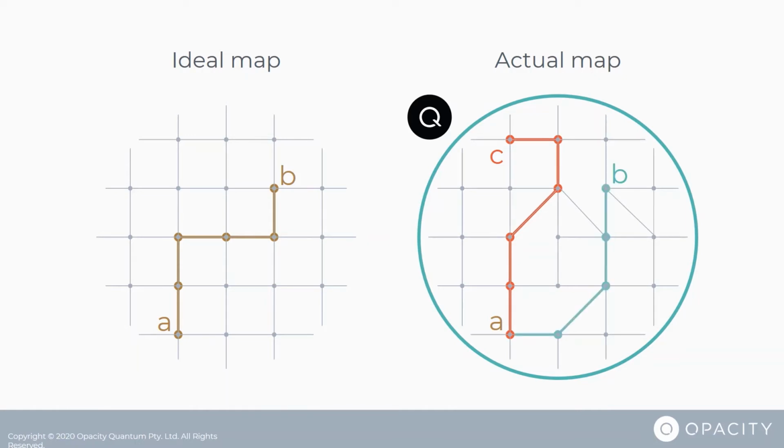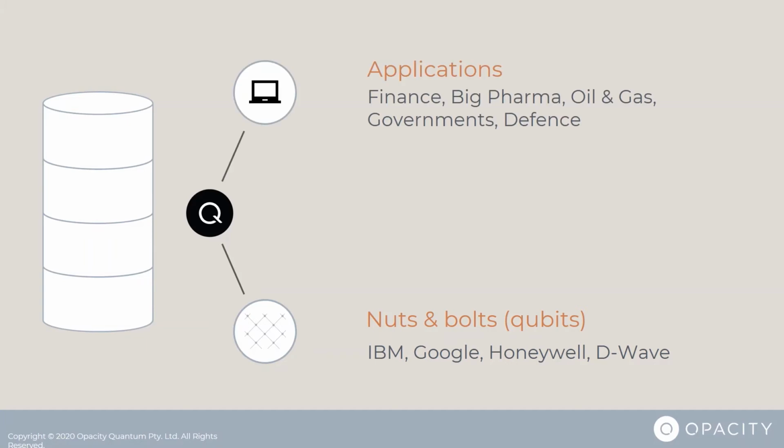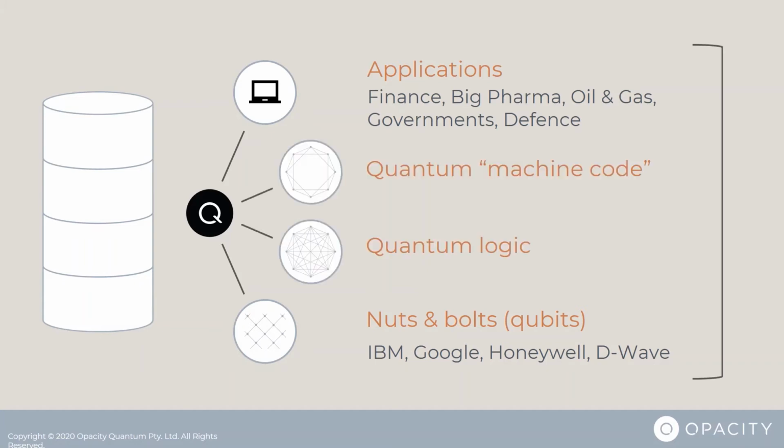With the actual map, we can now navigate a new route through the errors, taking you from A to B, effectively increasing the performance without touching a single piece of hardware. The beauty of this new approach to mapping quantum computers is that it can be plugged into every level of the quantum computing stack, from the bottom stack, which contains the quantum nuts and bolts, to the top, where the end users, which are hedge funds, pharma companies, and governments, log in and use one. This is unique to Quiver, and we will be the first company to bridge the stack, accelerating the delivery of functional quantum computers to real applications in markets.